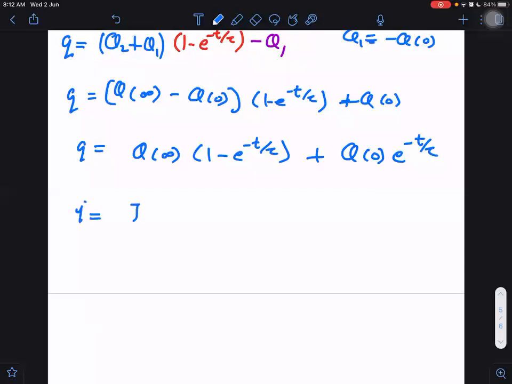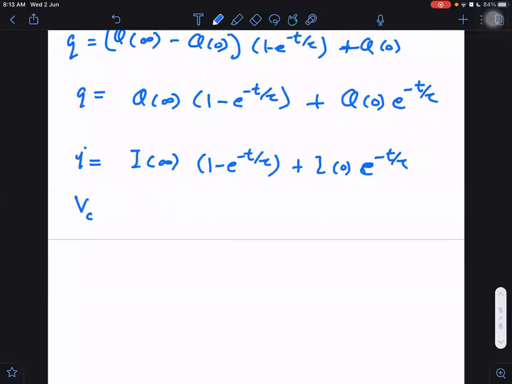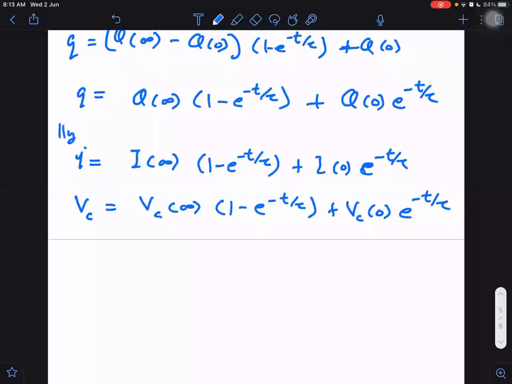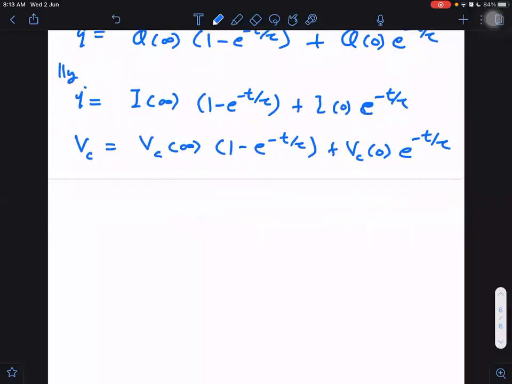I will be equal to, similarly, I at infinity into 1 minus e raised to power minus t by tau plus I at 0 into e raised to power minus t by tau. Similarly for voltages, whatever they have given, voltage across capacitor or voltage across any resistance in that network: voltage across capacitor at infinity into 1 minus e raised to power minus t by tau plus voltage across the capacitor at 0 into e raised to power minus t by tau, always like that only. Similarly, you can write the equations.